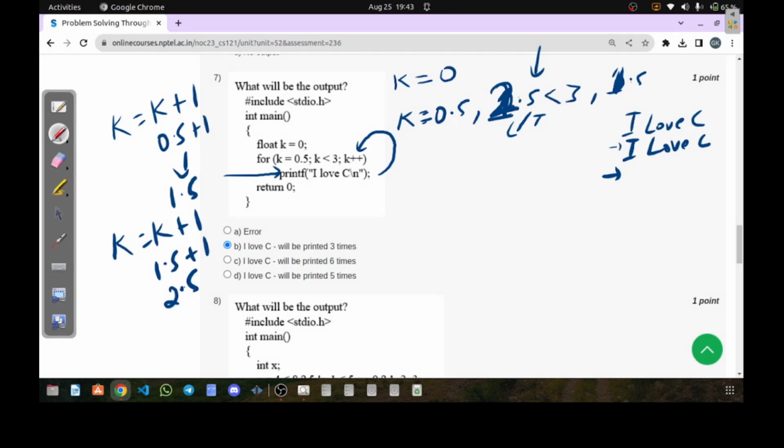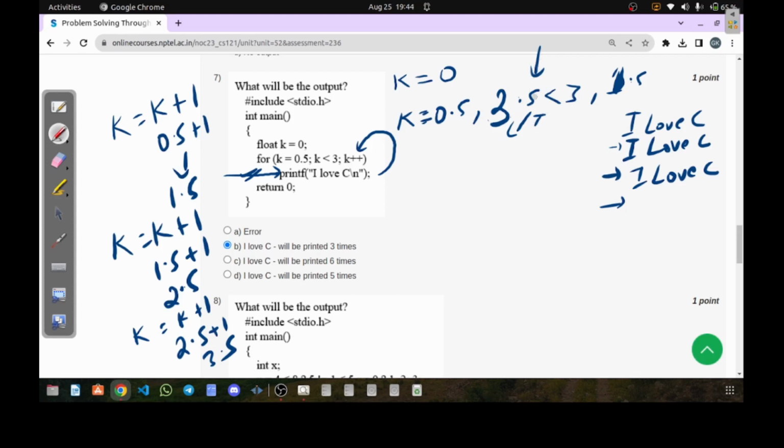I hope it is clear to everyone. I'll write 2.5 here to make it more clear so that you should not have any confusion. So 2.5 less than 3, again this condition is true. Means I'm going to execute this printf statement once more, so I love C will be printed again, and we'll go to the next line. Now in the update section, again we are going to execute k equal to k plus 1, and this time the value of k is 2.5 plus 1, which is equivalent to 3.5, and 3.5 less than 3 is false.